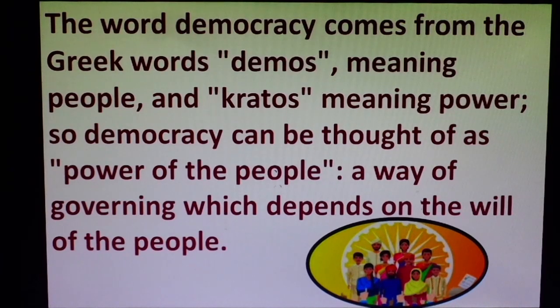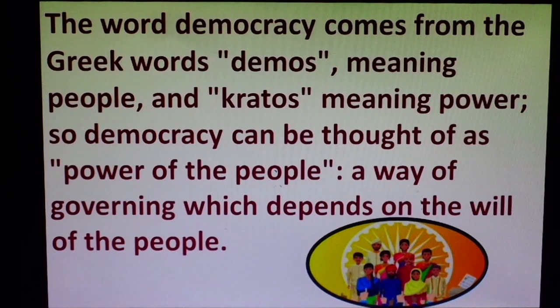Those above age 18, whether male or female, can avail their right to vote, where they can elect and select their representatives to run the government. So now students, in democracy, the people have the power. All the males and females have the power to elect and select their representatives to run the government. And this is a way of governing which depends on the will of the people.